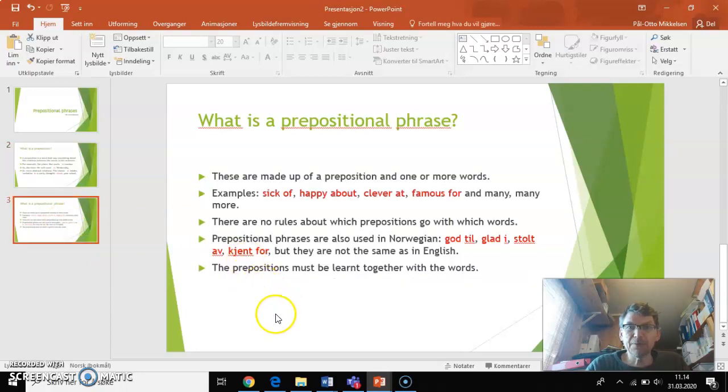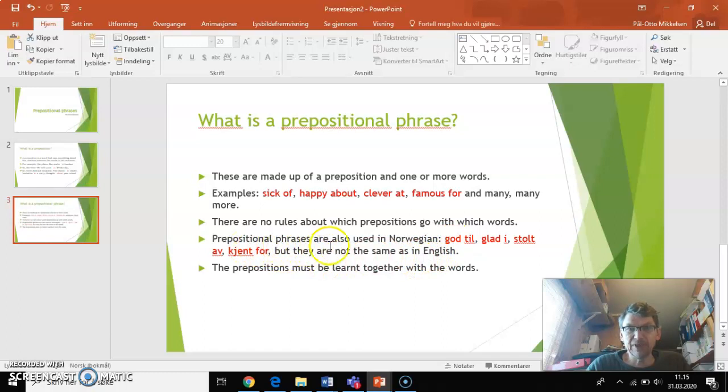So, what is a prepositional phrase? Well, these are made up of a preposition and one or more words. Like you see here, sick of, happy about, clever at, famous for, and many, many more. You can see some of them on page 61 in your book, but there are more also. There are no rules about which prepositions go with which words, so we have to learn them simply.